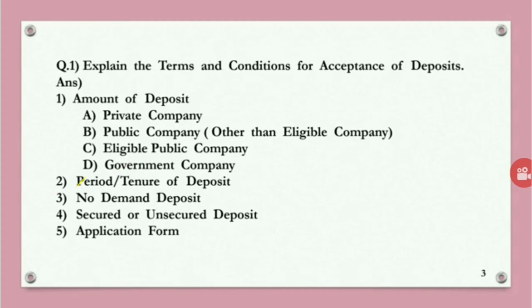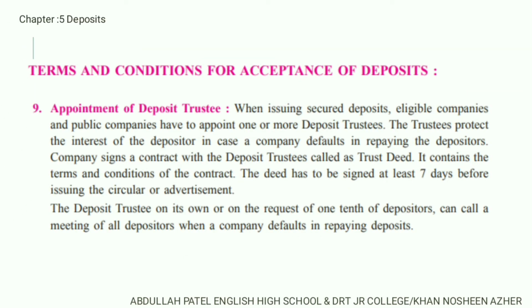Second, period related to deposit. Third, no demand of deposit. Fourth, secured and unsecured deposit. Fifth, application form. Next, joint names, nomination, circular and advertisement. So in our previous video we have completed 8 headings out of the terms and conditions for accepting the deposit. So what is today's topic?